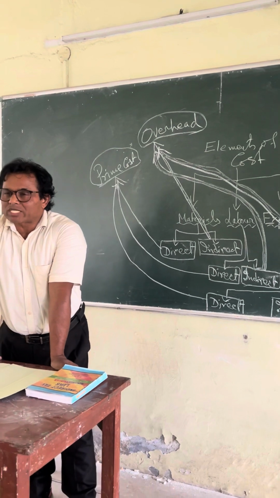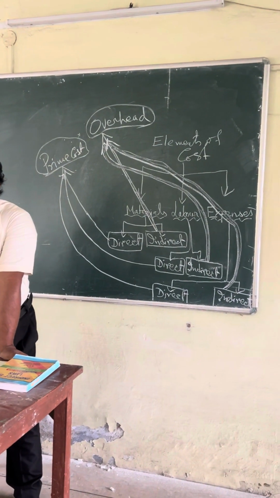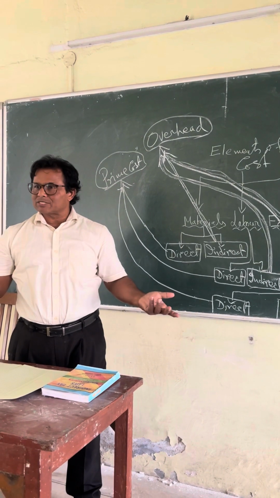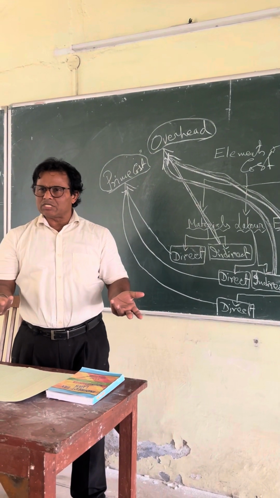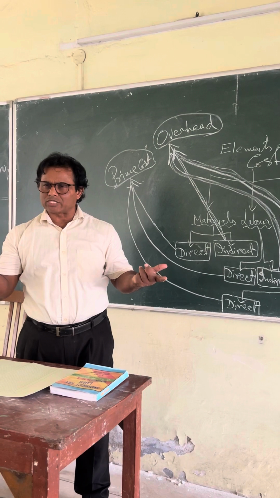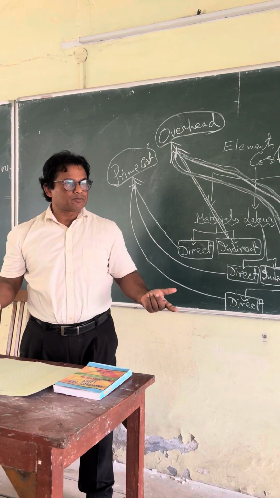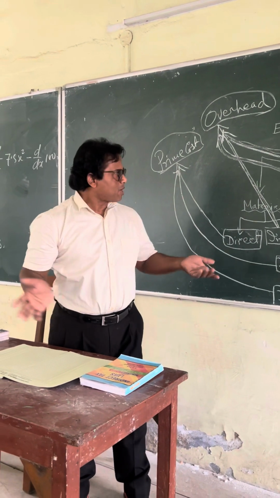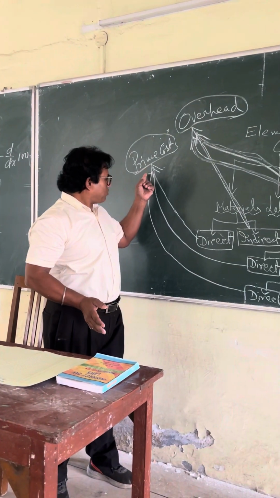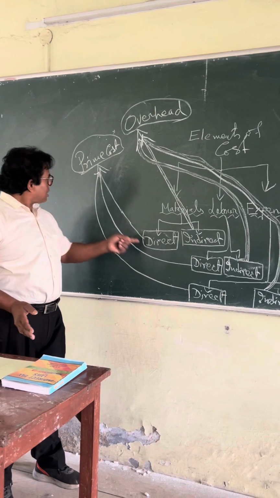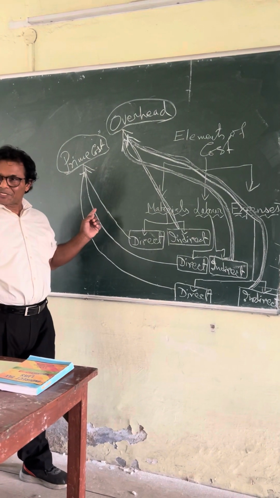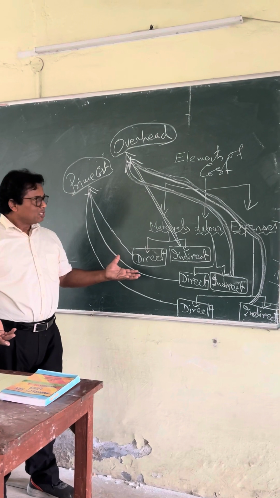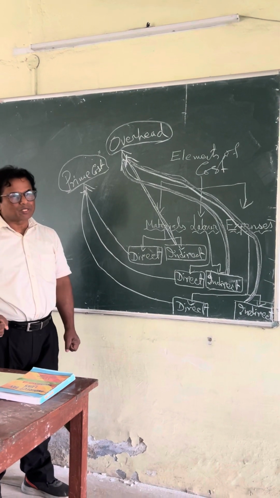There may be a question: what is overhead? You say overhead is the aggregate amount of indirect material, indirect labor, indirect expenses. You have defined it. You need not see the book also. You have understood. You can write it yourself. If anybody asks you what is prime cost, a 1 mark question, 2 marks question, you just write it yourself. Prime cost is the aggregate of direct material, direct labor, direct expenses. You have learned it here only, from one chart everything is clear to you. Correct? So this way concepts will be clear.